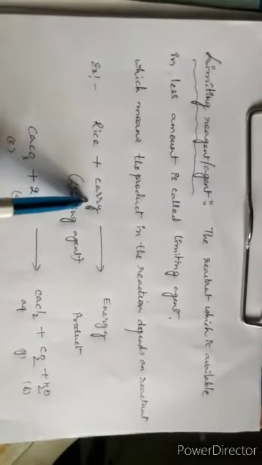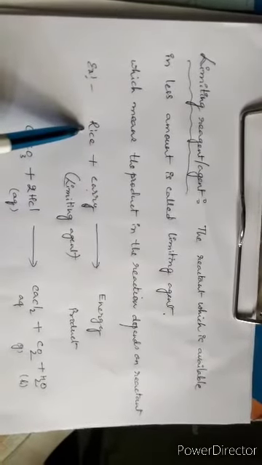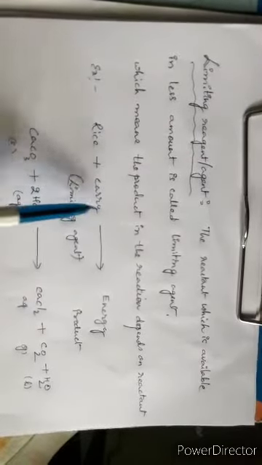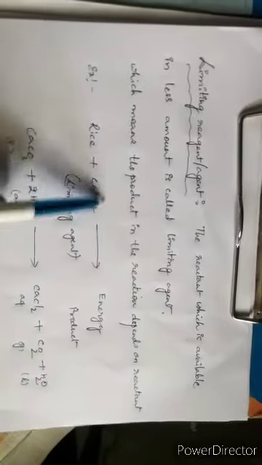Compulsorily you will eat less amount of rice, so you will get less energy. Your eating of food is reduced by curry, so your energy depends on curry. If curry is more, you will eat more rice and get more energy. So here curry is the limiting agent.